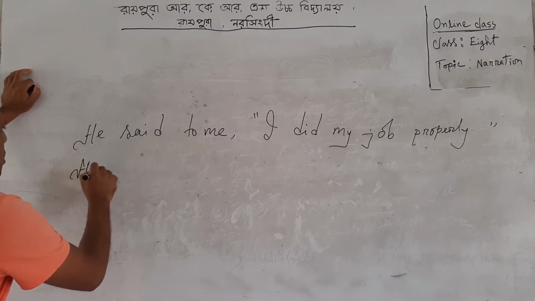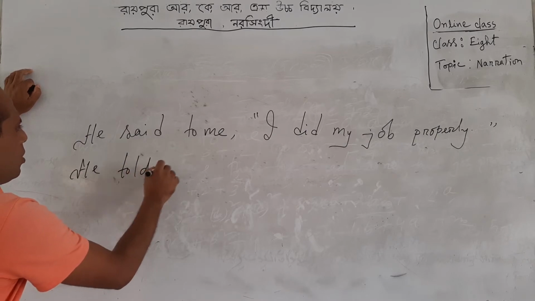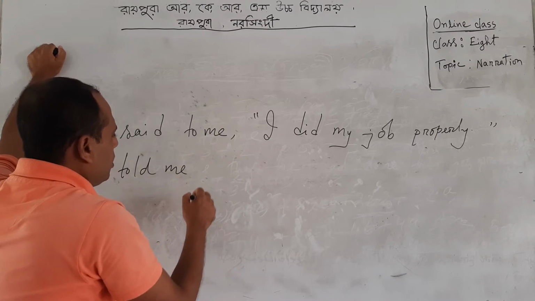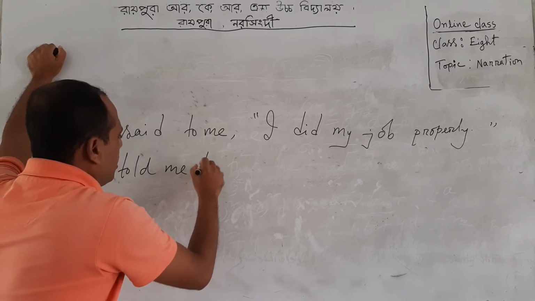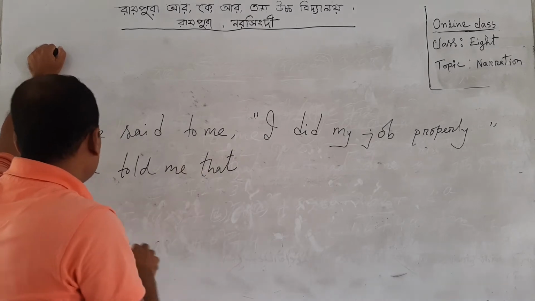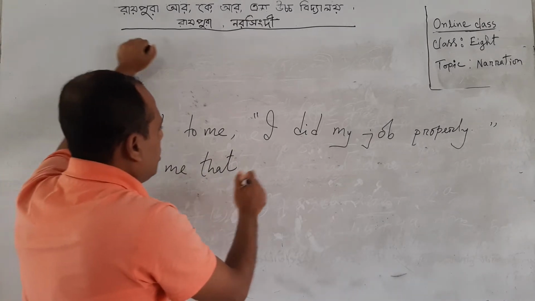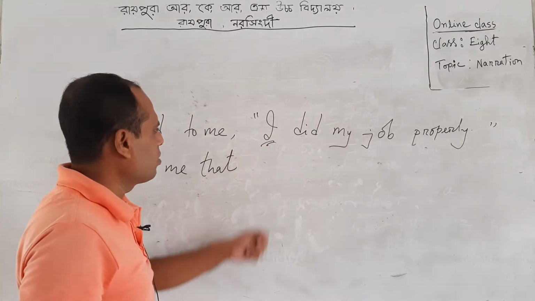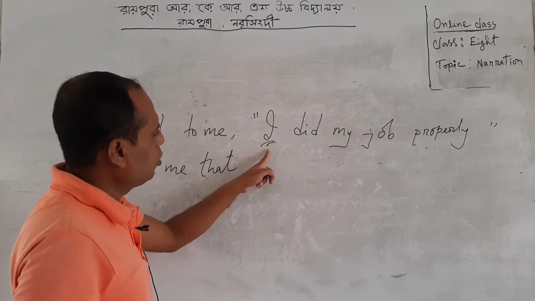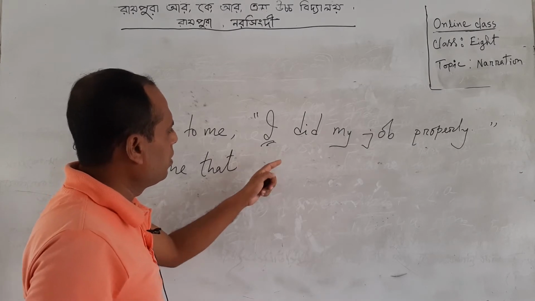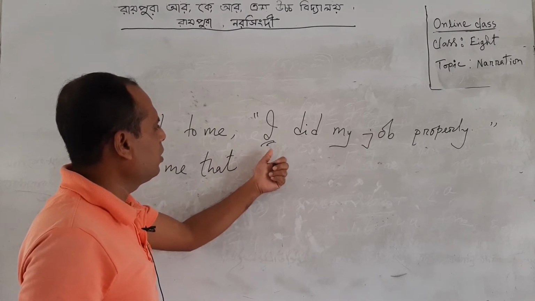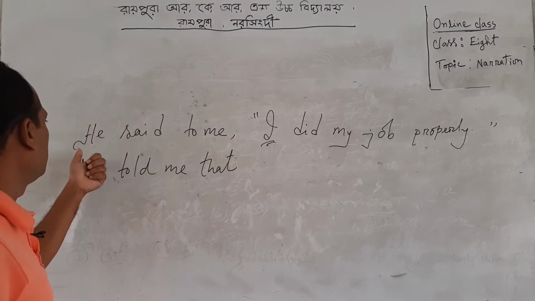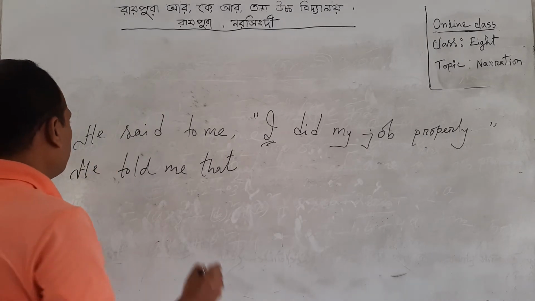He told me. Instead of comma and inverted comma, here we write that. So, he told me that. Here is I. That means first person. And I told you, if we find first person in reported speech, then it will follow the subject of the reporting verb.